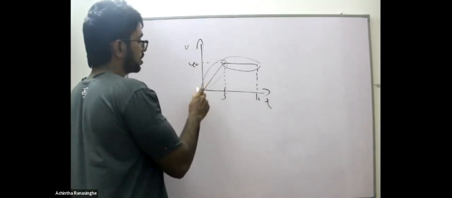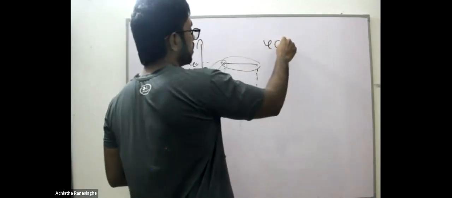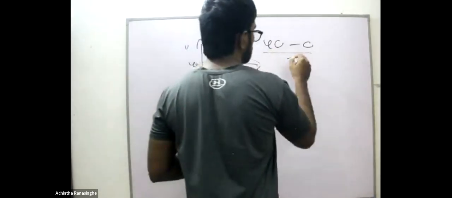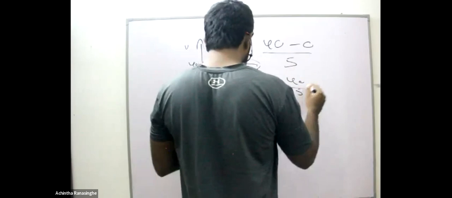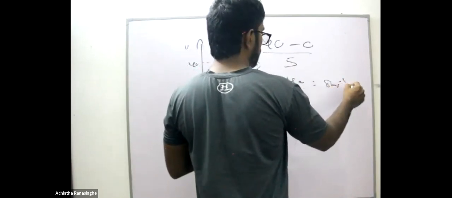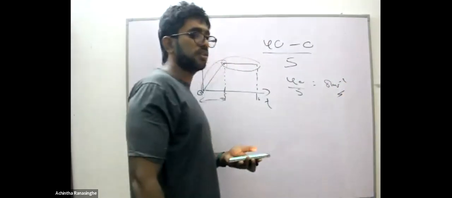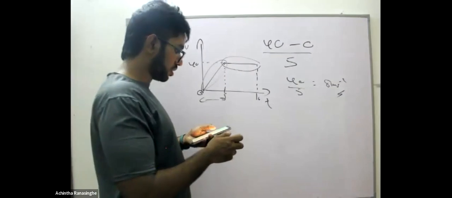The velocity has increased from 0 to 40. So the final velocity is 40 and the initial velocity is 0, and it took 5 seconds. The velocity change divided by the number of seconds, 40 divided by 5. So what is the acceleration? If we are to find the value, the acceleration is 8 ms minus 2. But when considering the MCQ, the answer is number 2.